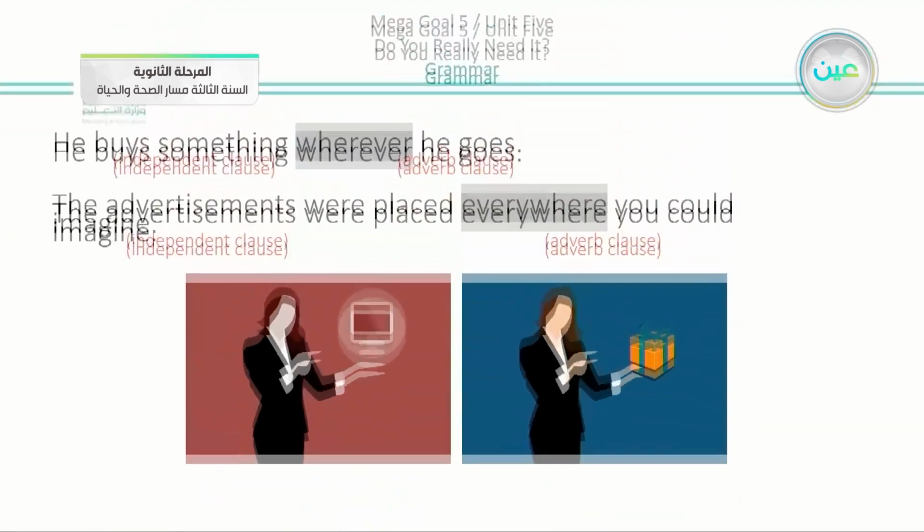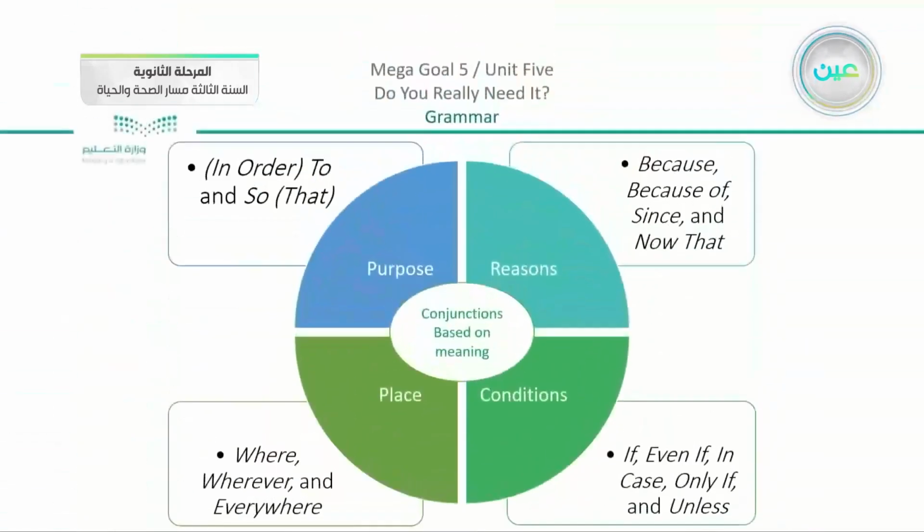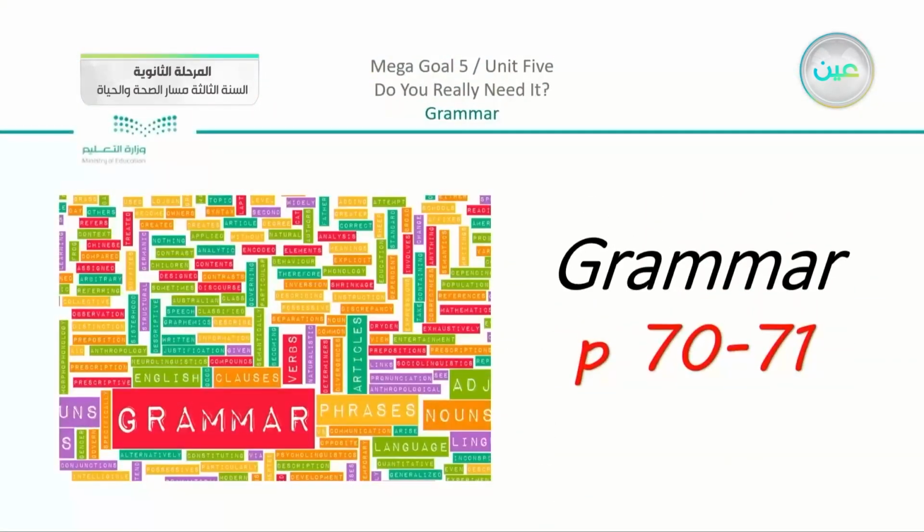Now our last part here is: He buys something wherever he goes, or the advertisements were placed everywhere you could imagine. It is very clear from wherever and everywhere that it shows place. And this completes our fourth group here in the adverb clauses. Now we have here where, everywhere, and wherever. They all give you the meaning of place. Now here you can see that we have all four groups. We have our complete lesson about adverb clauses, and you can see the lesson on pages 70 and 71.